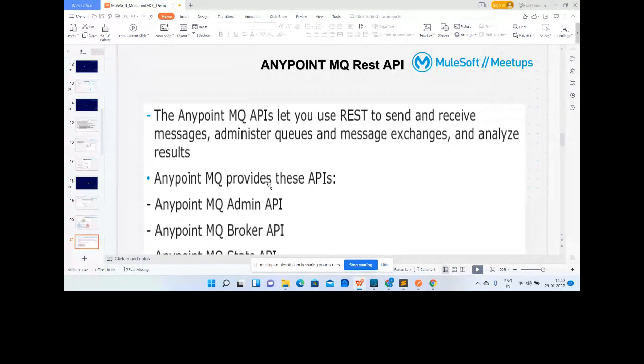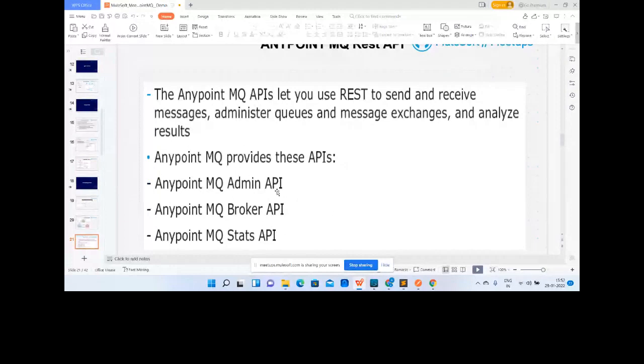And how can you do that? By using different APIs. Admin APIs are there, which will perform the admin activities. You have the stats API, through which you can understand how many requests we have, how many APIs were consumed, how many messages are there. So all the statistics information can be available with the help of the Anypoint stats API.